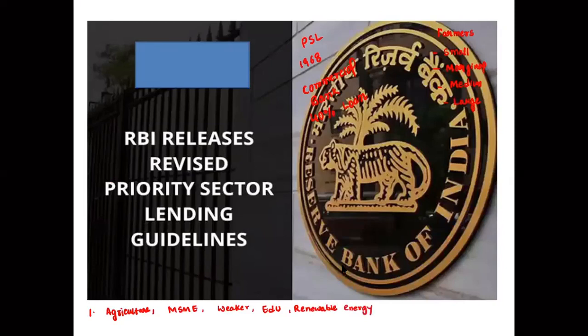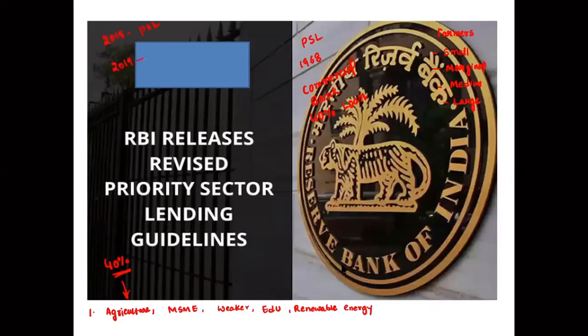And in the agriculture sector, small and marginal farmers have to be given 8%, and the remaining farmers, so out of 40%, 80% of loans has to go to the agriculture sector. Like that they have been given, but now the RBI has revised the guidelines. Some reforms were made in the year 2015 in the PSL, and in 2019 there was a committee.